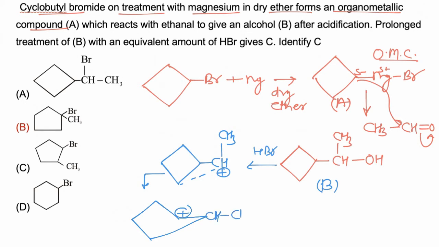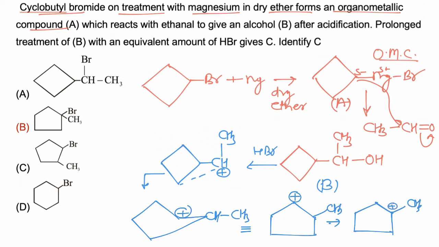Now this will further rearrange to give a tertiary carbocation. Now this can be written similar to this. This will rearrange via hydride shift to give a tertiary carbocation, and now Br will finally attach to this carbon. So a tertiary alkyl halide will be formed as the final product, and hence the correct answer is B.